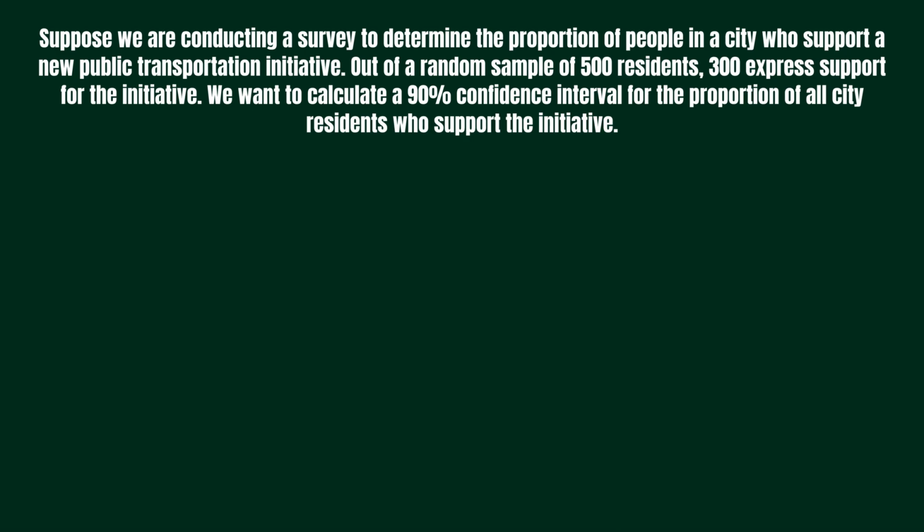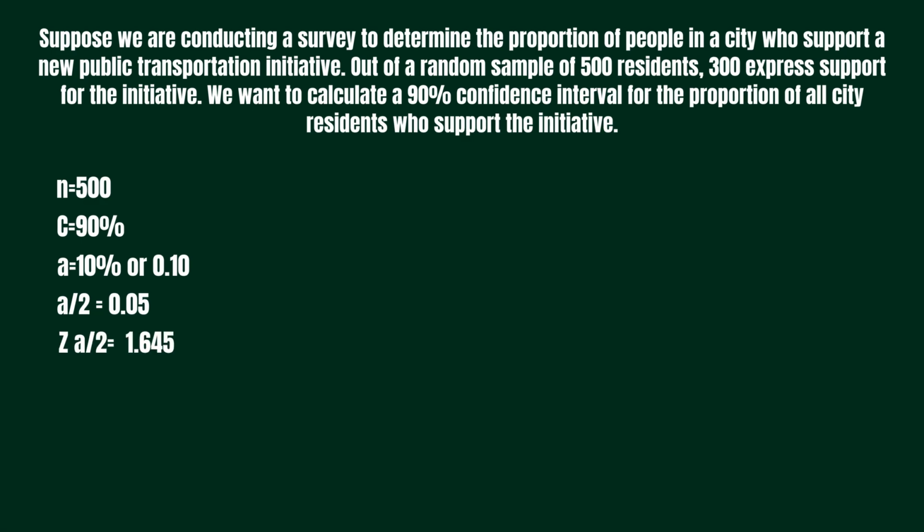Let us now identify all the given values. For the sample size, we have 500, a confidence level of 90%, an alpha of 10% or 0.10, alpha over 2 of 0.05, and for the z-value, we have 1.645. For the sample proportion, or p hat, 300 divided by 500 is 0.6, and for q hat, which is 1 minus 0.6, is 0.4.